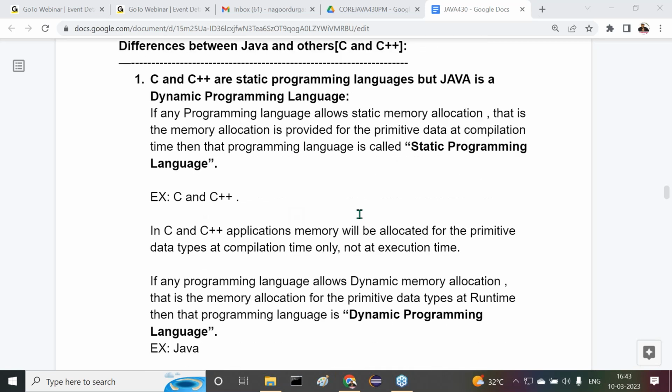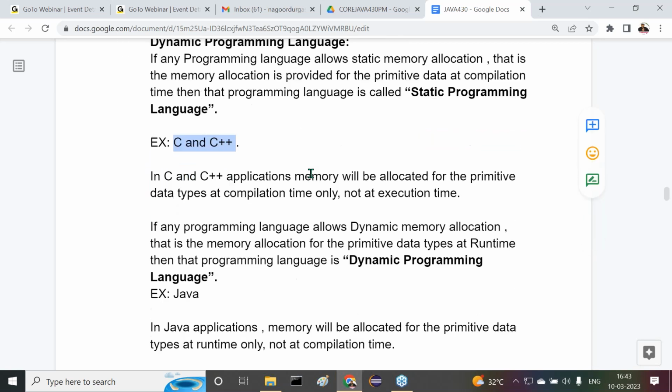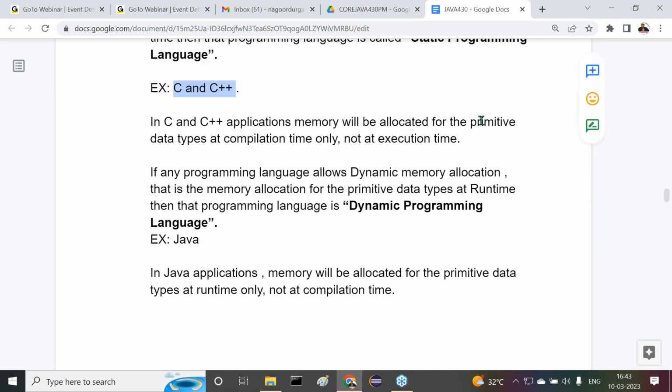If any programming language allows static memory allocation, that is, the memory allocation is provided for the primitive data types at compilation time, then that programming language is what? Static programming language. What are the examples for static programming language? C and C++. In C and C++ applications, memory will be allocated for the primitive data types at compilation time only, not at execution time. Okay. Next one. How is Java a dynamic programming language?